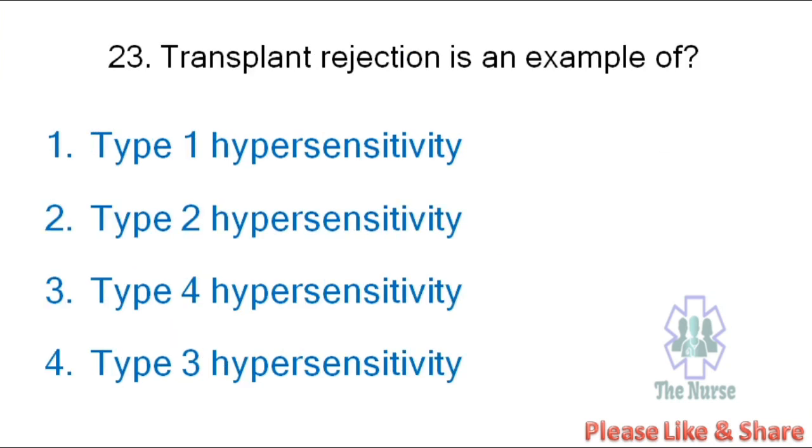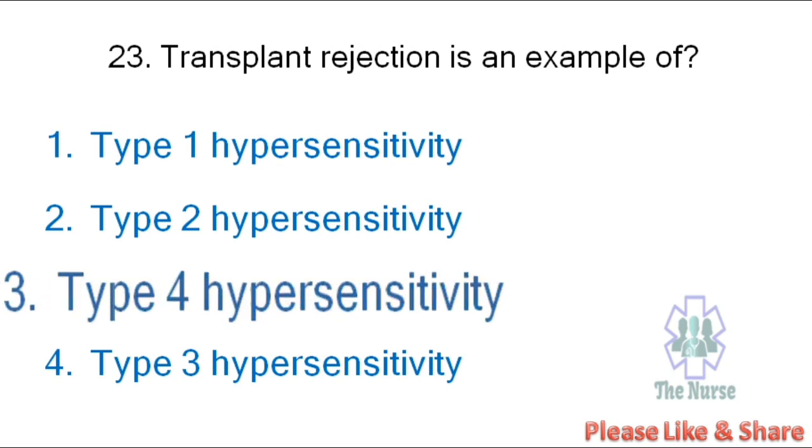Next question. Transplant rejection is an example of type 1 hypersensitivity, type 2 hypersensitivity, type 4 hypersensitivity, type 3 hypersensitivity. The correct answer is type 4 hypersensitivity.